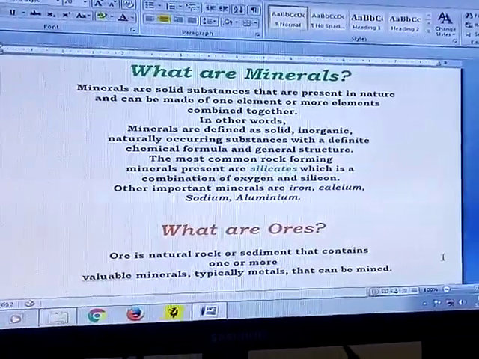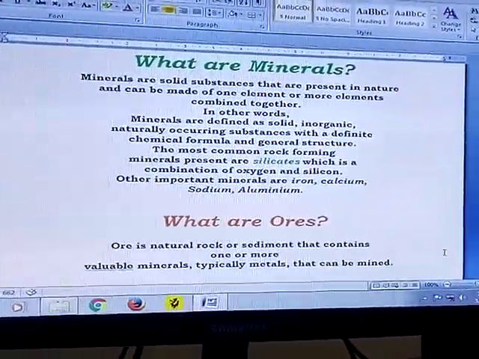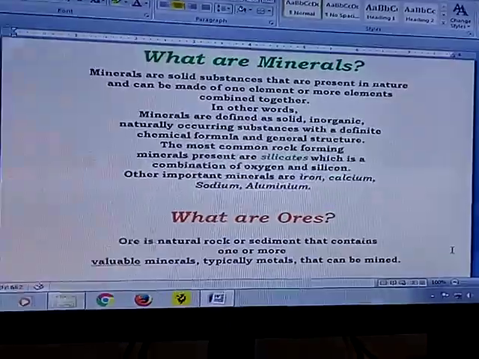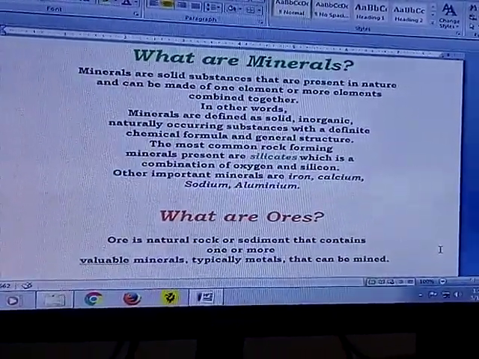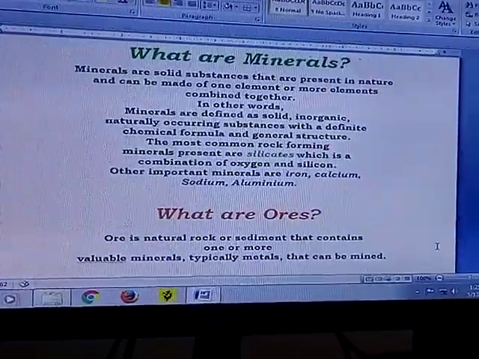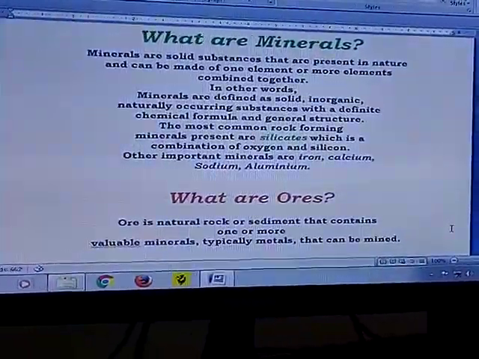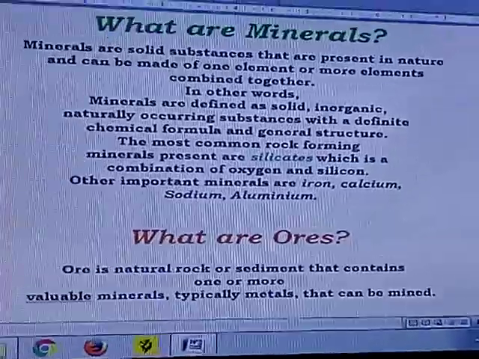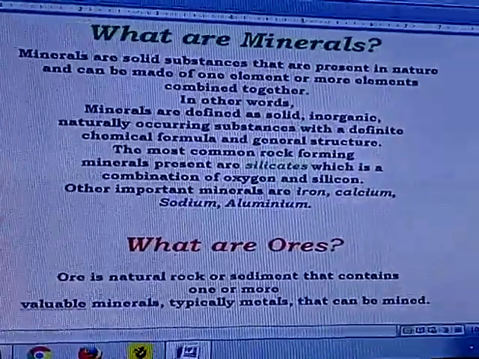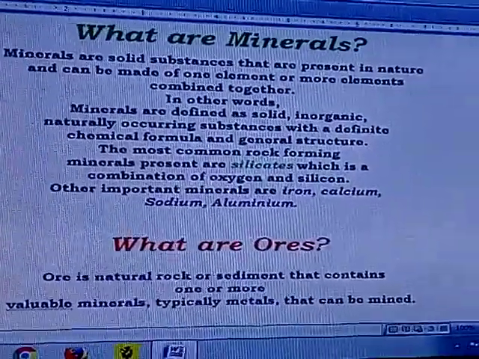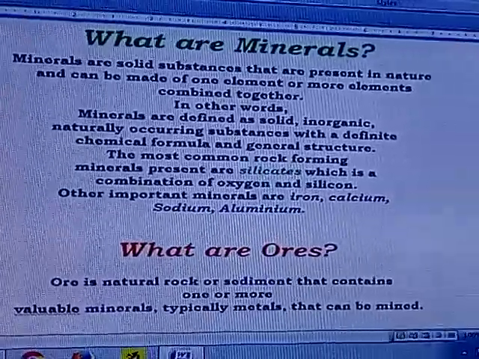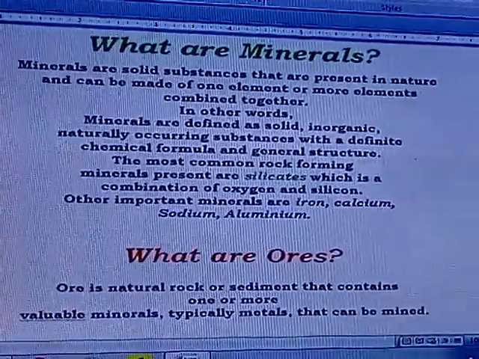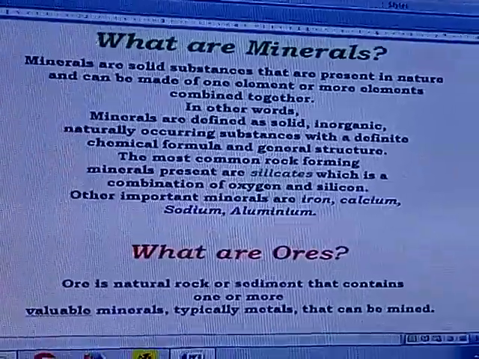And what are minerals? Minerals are solid substances that are present in nature. It happens naturally and can be made of one element or more elements combined together. In other words, minerals are defined as solid, inorganic, naturally occurring substances with a definite chemical formula and general structure.